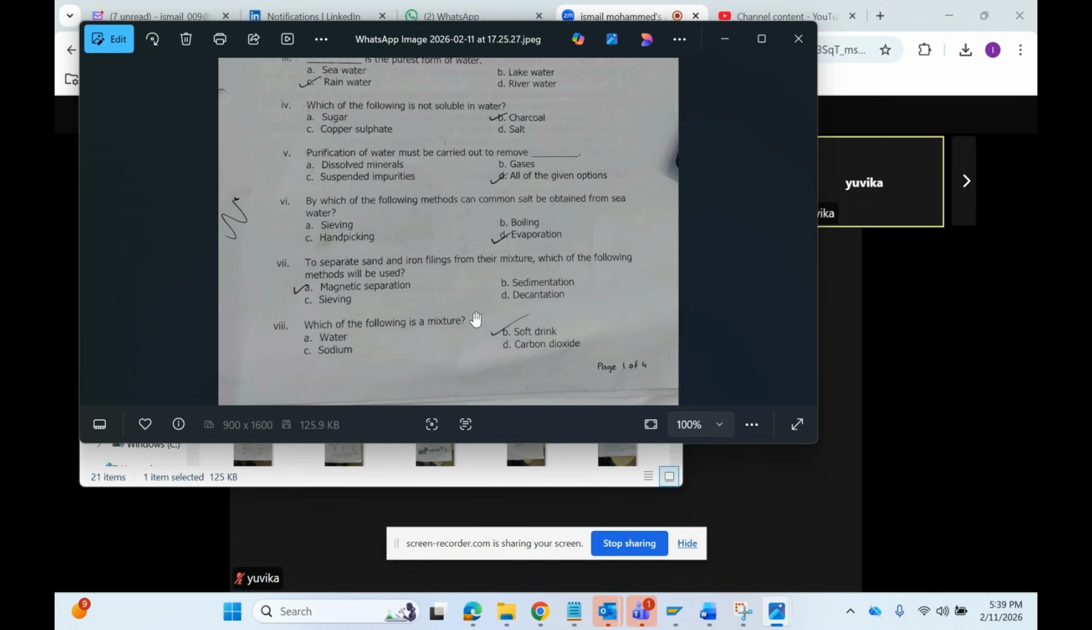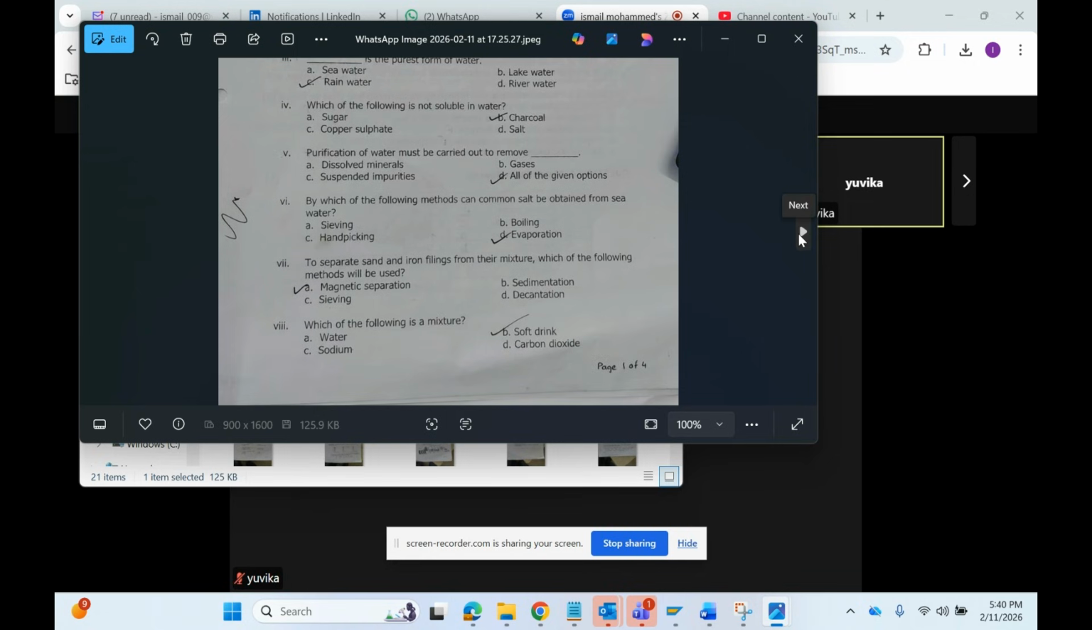Next one is to separate sand and iron filings from the mixture. What is the method that you will use? You use the method of magnetic separation, because iron filings are attracted to the magnet, and after attracting them, only sand remains. So that kind of separation is called magnetic separation. And next one is which of the following is a mixture? A soft drink is a mixture. Water, sodium, carbon dioxide, these are not mixtures. Soft drink is a mixture because basically it has water and gas also, CO2. This is the first one.